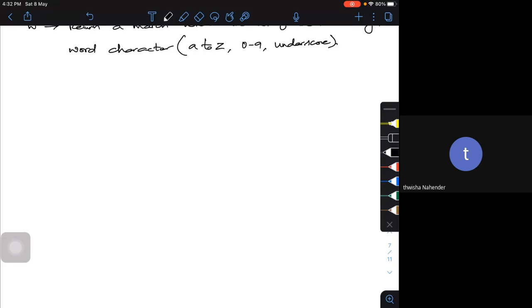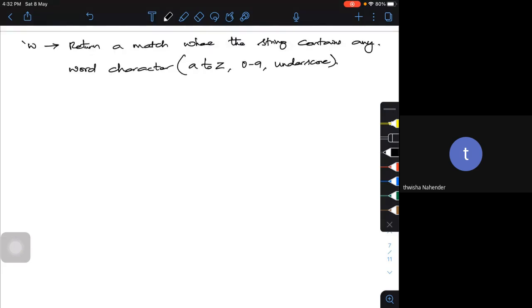It's going to recognize everything. Say for example, I'll write a code. So import re.